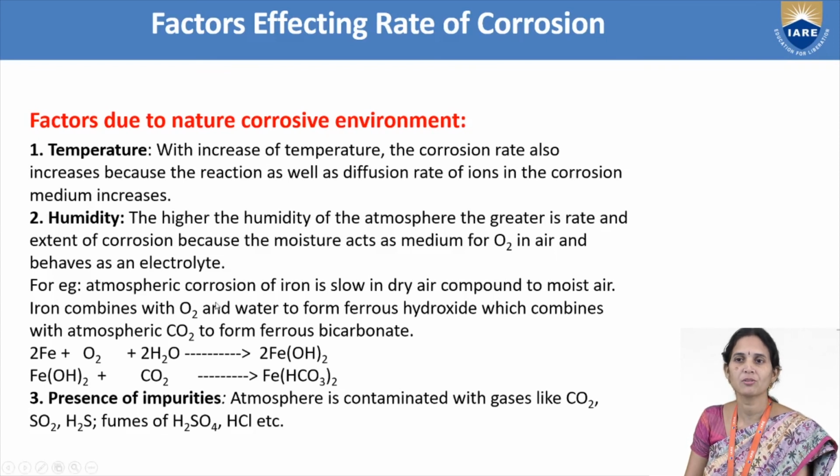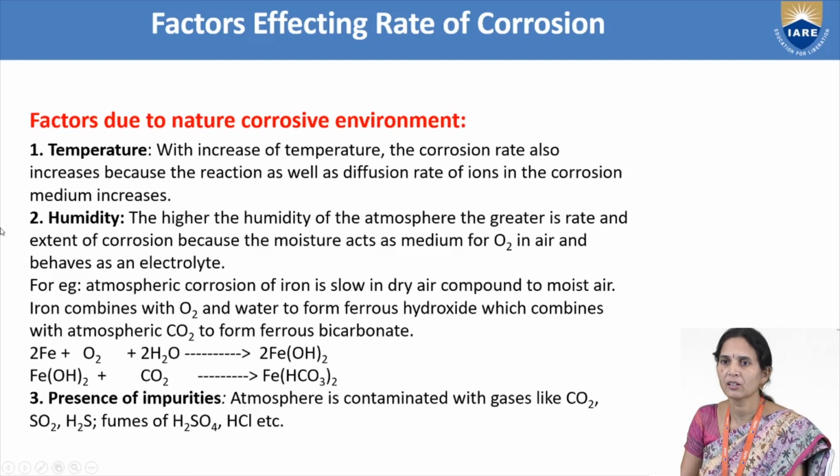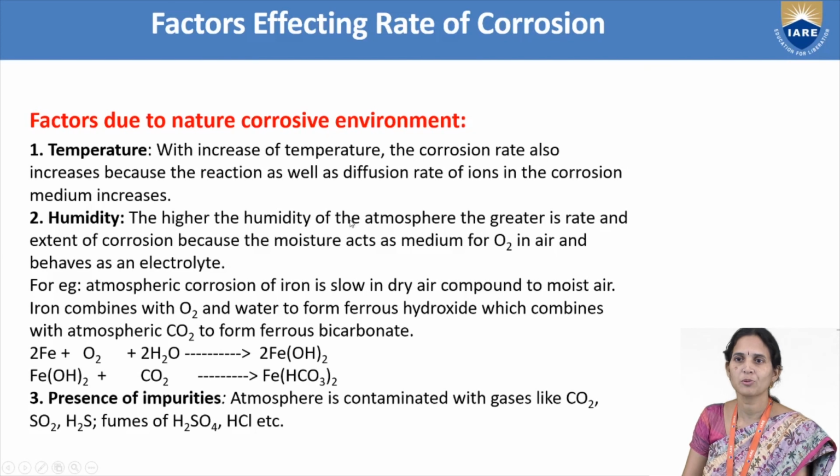So atmospheric corrosion of iron is slow in dry air compared to moist air. When you take iron metal exposed to dry atmospheric conditions, corrosion will be very slow, and it will be taking place very slowly compared to moist air.